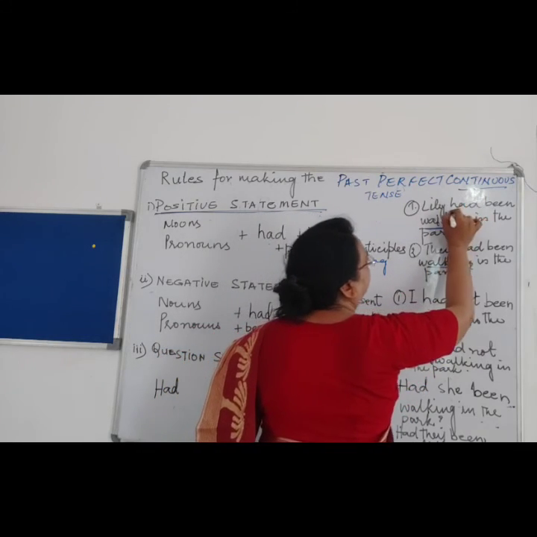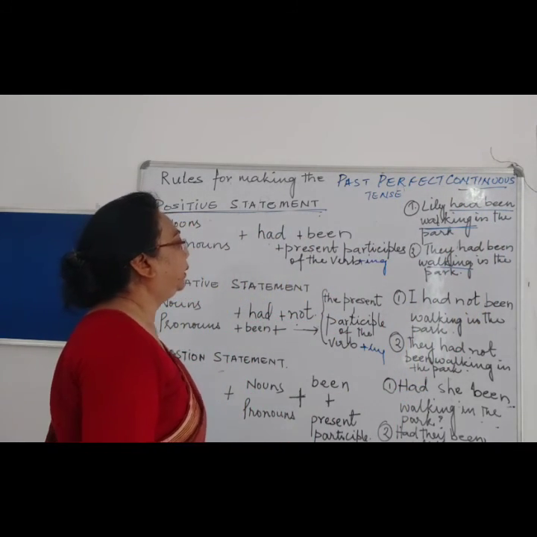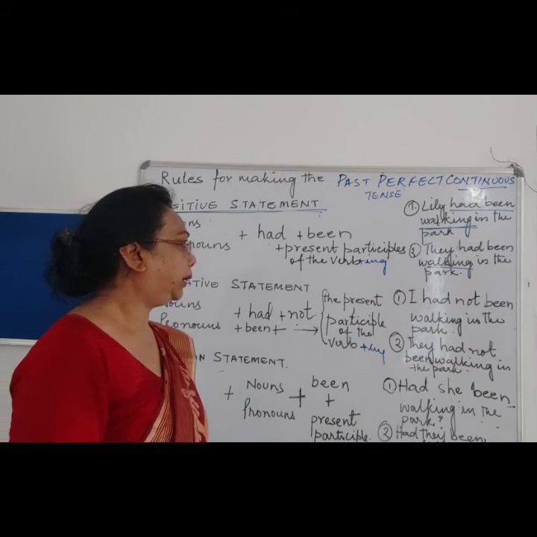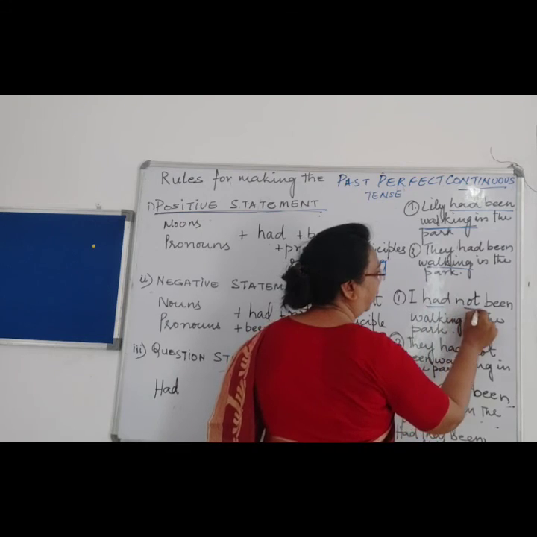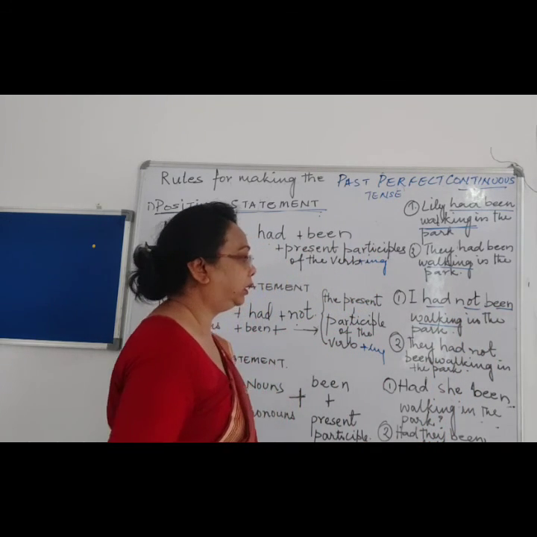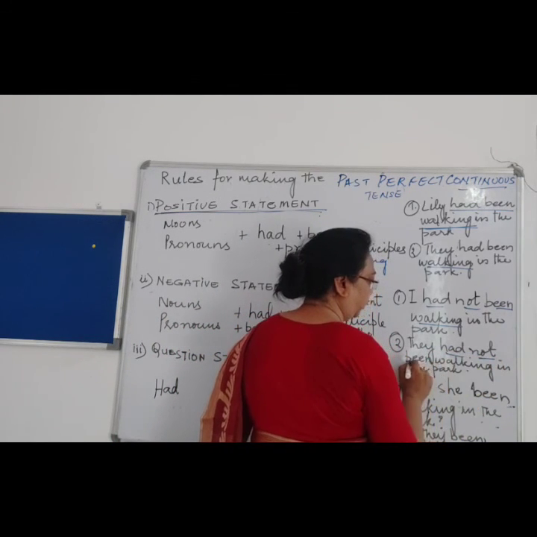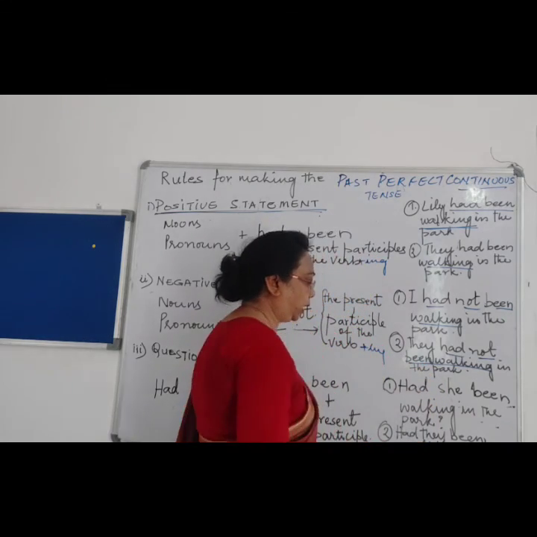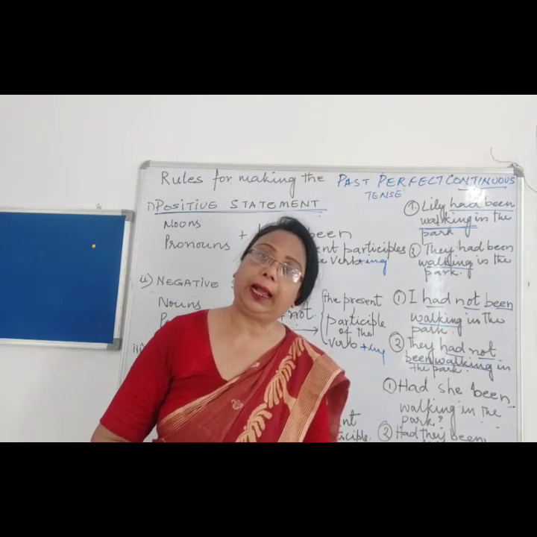Then for the perfect, had been, we will be adding, right? We will be adding. And for the negative sentence, had not been, then the continuation form of the same verb, right? Had not been walking, the same walking. And for the question, it will start with had.